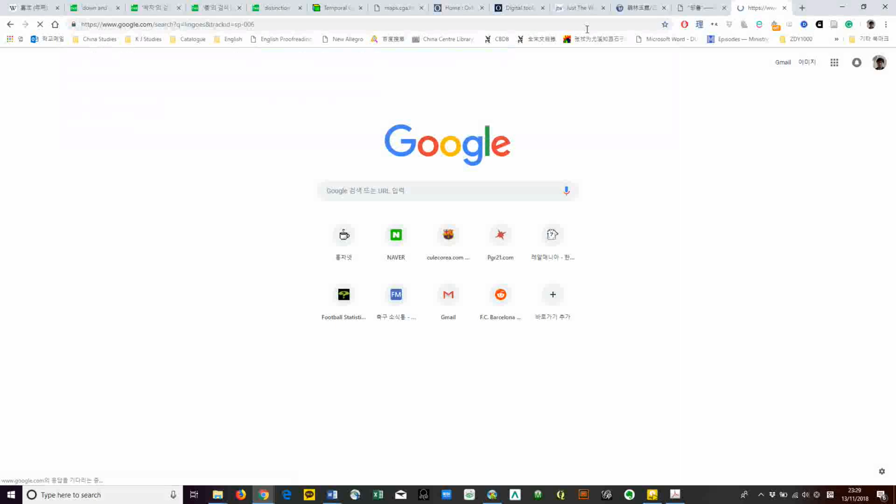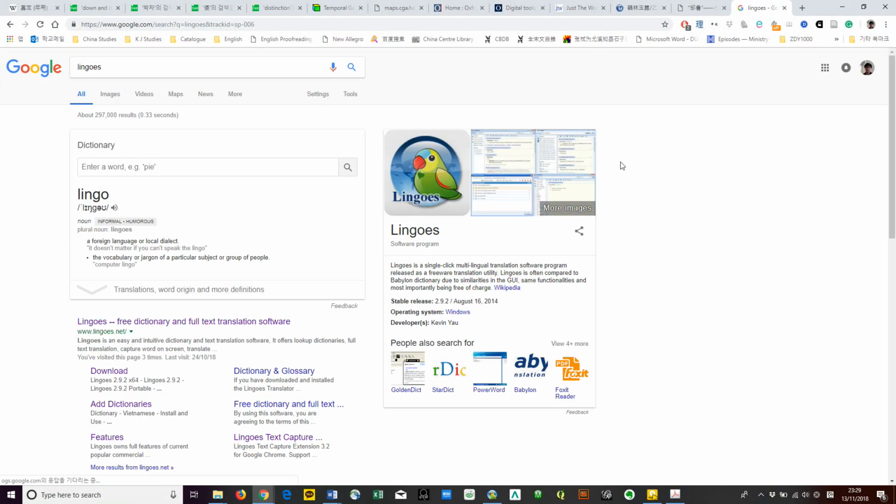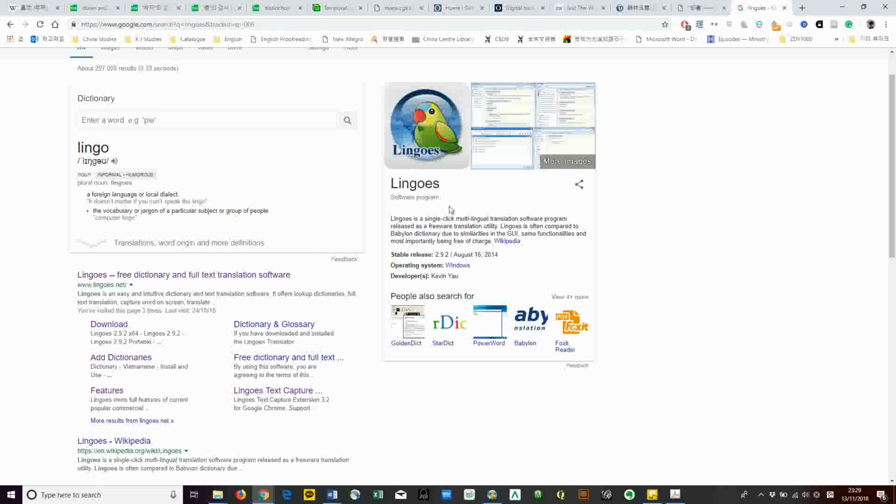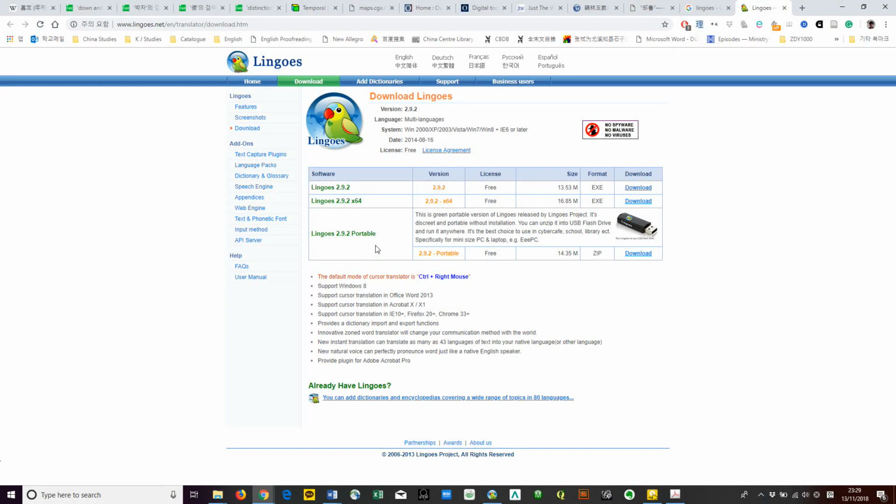Okay, Google Lingoes. You'll see this little green birdie. Click download, and you'll see 3 different versions. I'm using Windows 10 64-bit, but some of you must be using Windows 10 32-bit. In that case, please download this one.